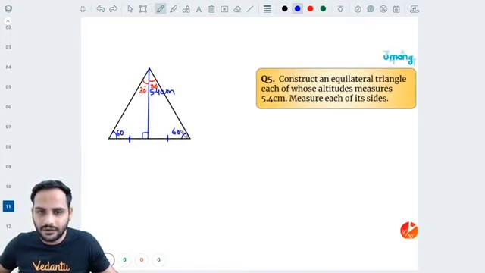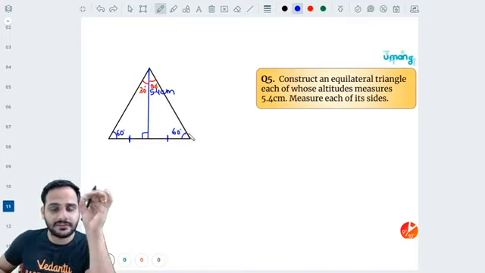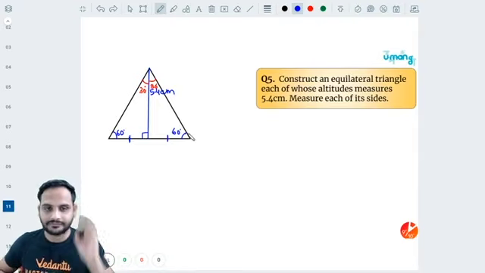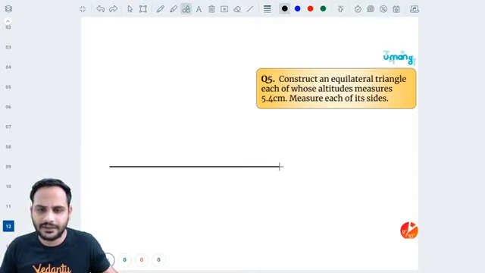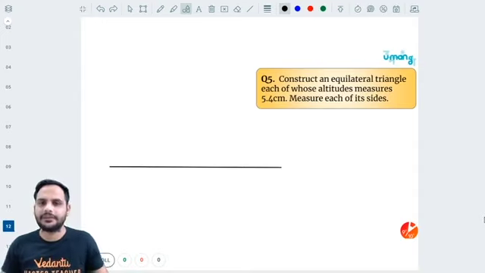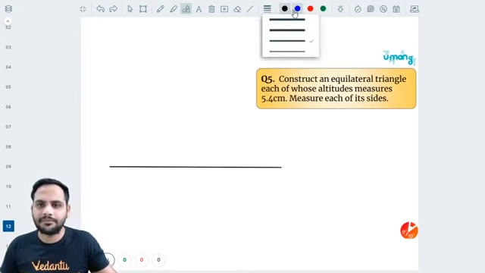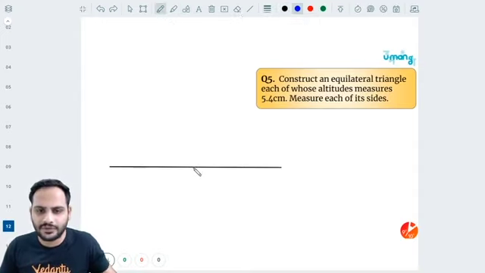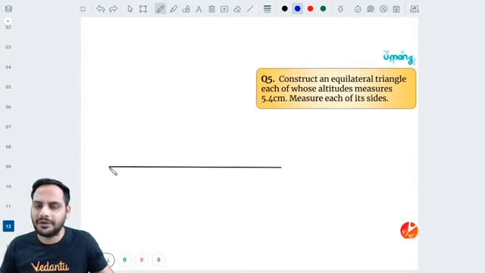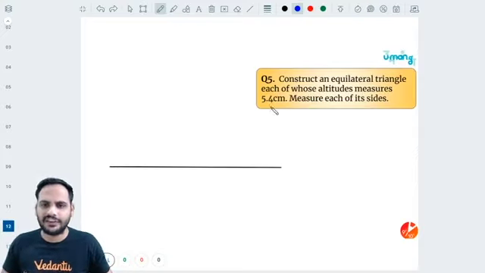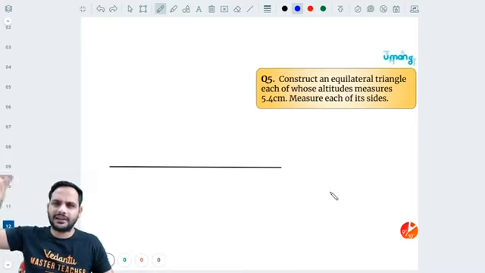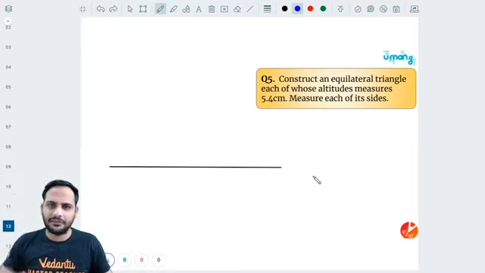Right? So now I will try to implement the same thing. Okay. So what I will do, ध्यान से देखना बेटा. First, I will draw a line of some length, है ना, थोड़ी बड़ी line draw करेंगे. Okay. And choose any point, कोई भी एक point choose कर लो बेटा यहाँ पे. Suppose यहाँ पे choose कर लो. Or you can get the midpoint. Draw a bit big line, थोड़ी सी बड़ी line draw करो. If it is 5.4 centimeter, draw a bit big line, 8 centimeter, 9 centimeter लंबी line लो.